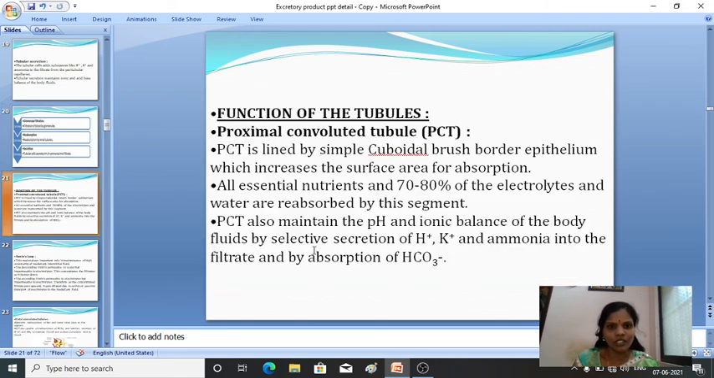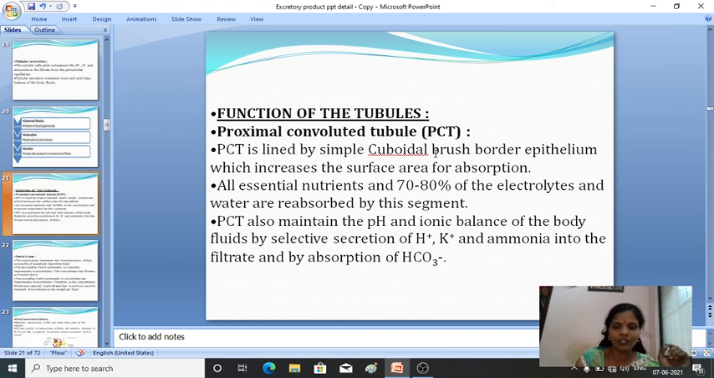Fine. Next, the functions we have studied. In the functions, first is the proximal convoluted tubule. The proximal convoluted tubule is lined by simple cuboidal brush border epithelium, which increases the surface area of absorption. Also, all the essential nutrients, like 70 to 80% of the electrolytes and the water, are reabsorbed by the proximal convoluted tubule.